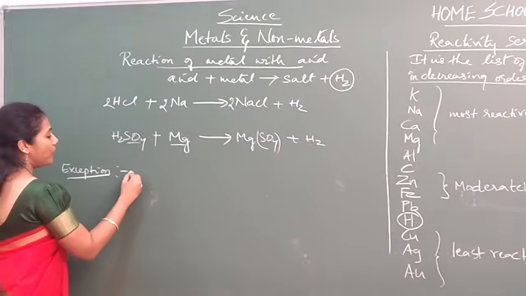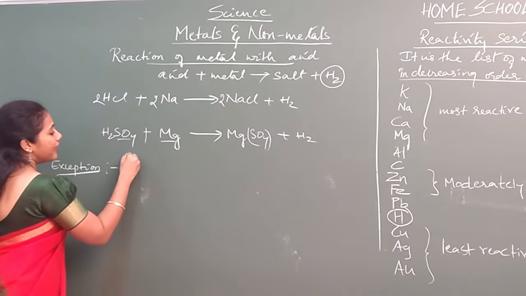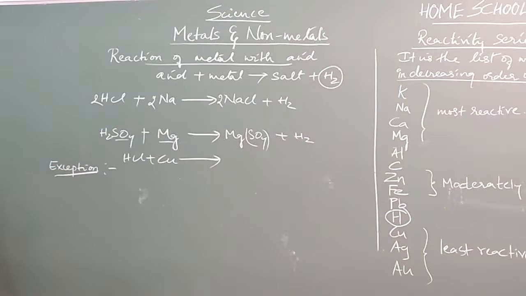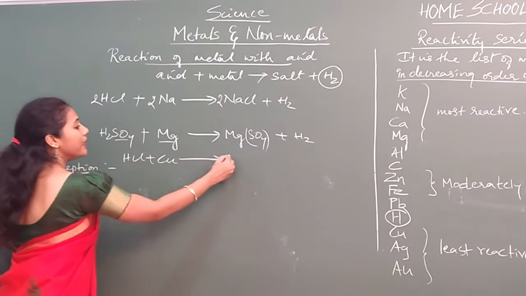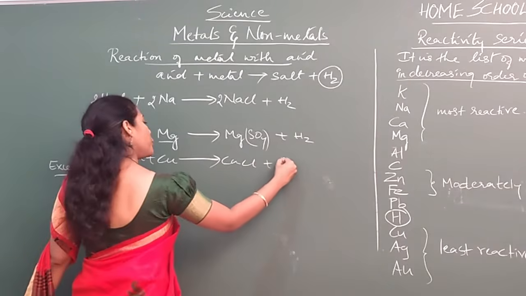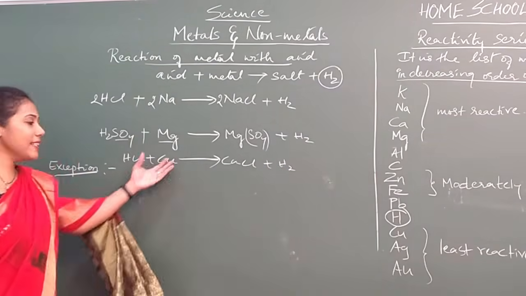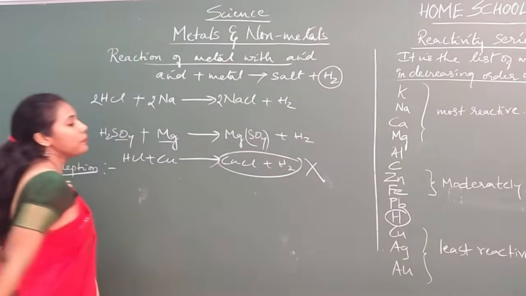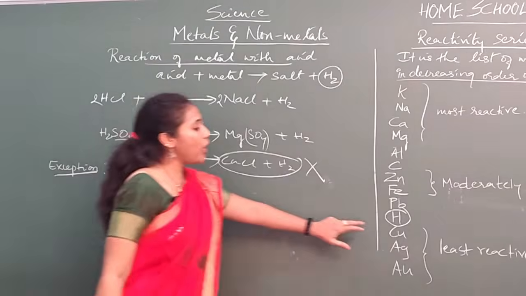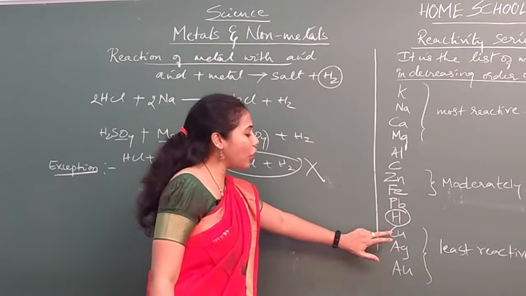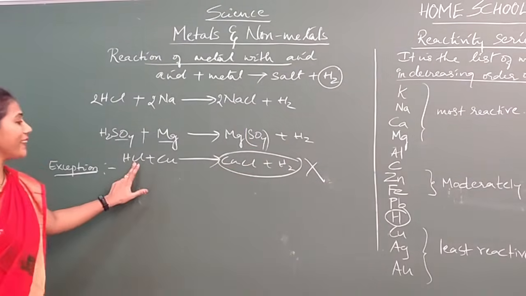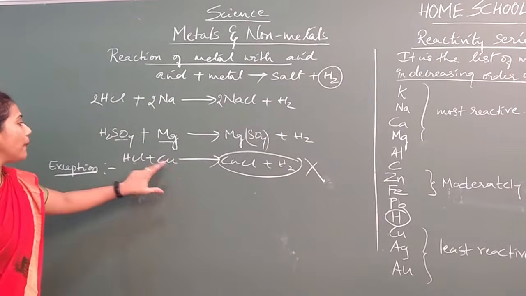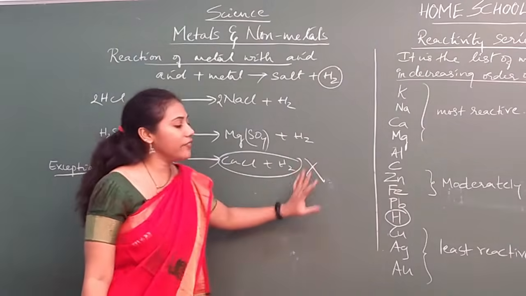Say if I ask you a question: HCl is there, copper is there, do you get a reaction here? Do you get a product here? Can copper give CuCl plus H2? This particular reaction is not possible. Why? Because copper is placed below hydrogen. Copper cannot react with acid, whatever the acid, HCl or H2SO4.